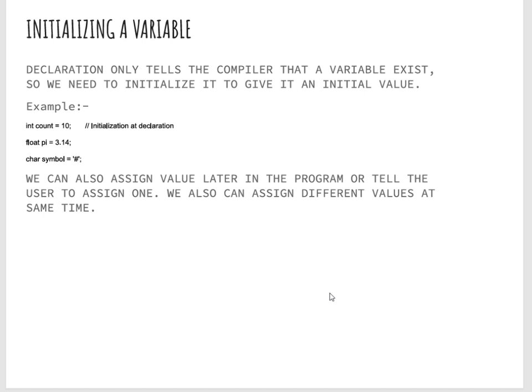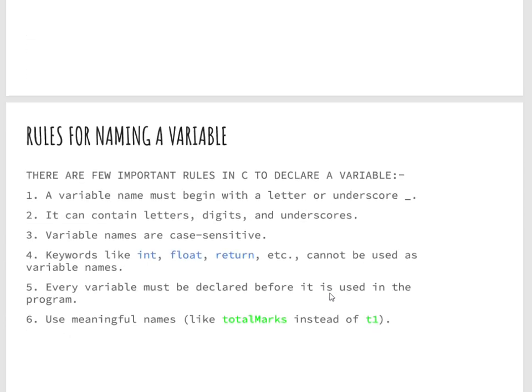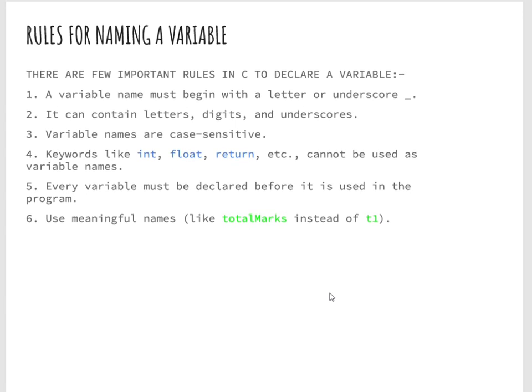So the next is rules for naming a variable. There are a few important rules in C to declare a variable. A variable name must begin with a letter or underscore. It cannot begin with numbers or any other character other than underscore. It can contain letters, digits, and underscore. Variable names are case sensitive, so we must keep in mind that the variable name we used while declaration must be the same when we call it.